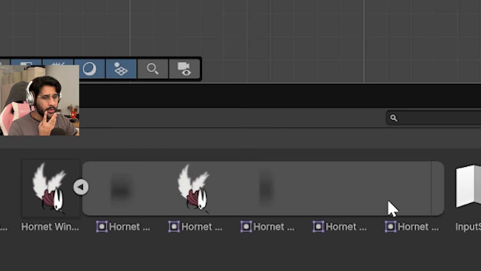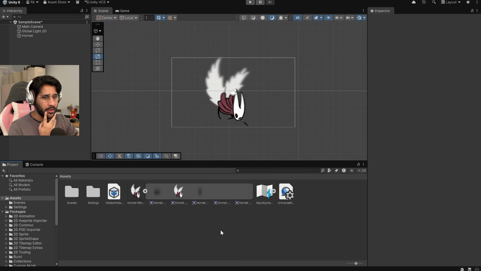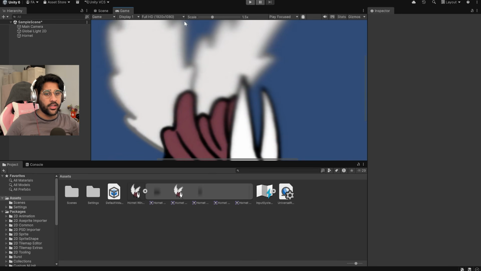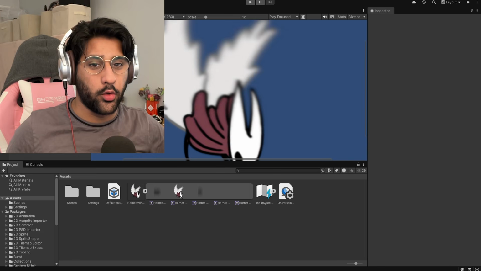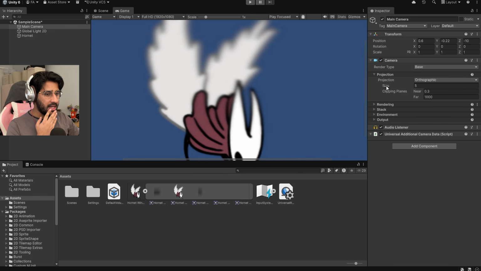Apparently this thing had a couple of layers in it, like shadow layers, even though it's just a simple PNG. I don't know how that works, but there we go, dude. We got Hornet on screen. And then if you go to game view, holy shit, that looks terrible in 1080p. She's huge. So I can fuck with the camera here, I think.